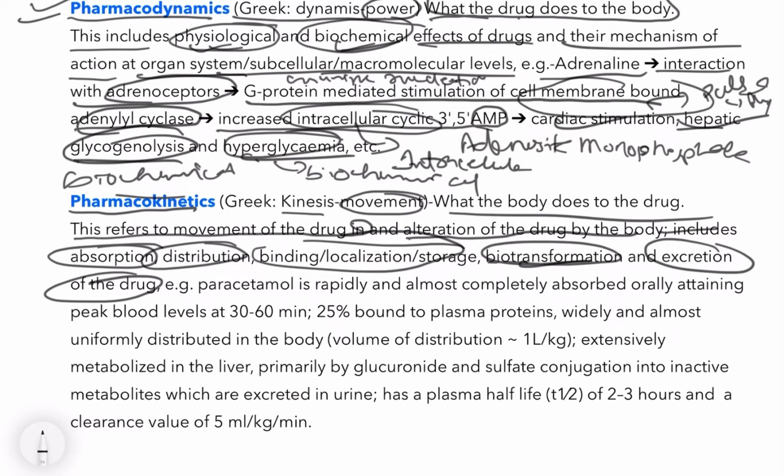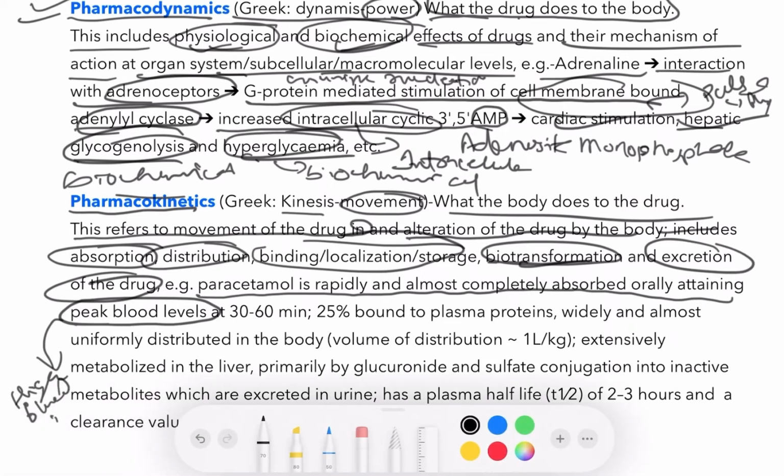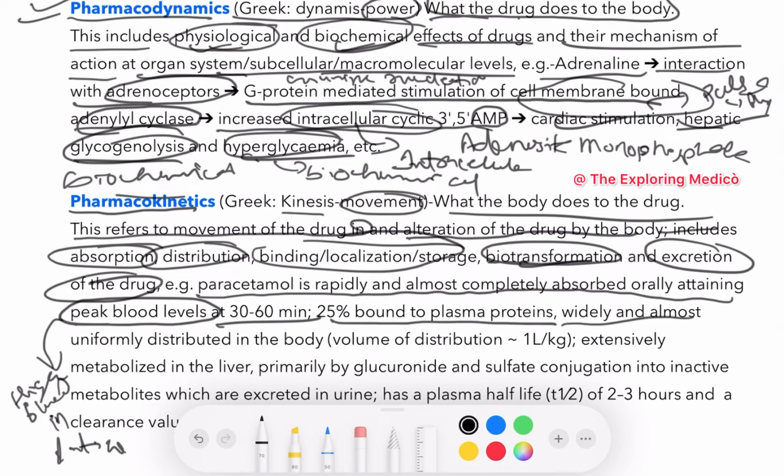For example, you can see paracetamol is rapidly and almost completely absorbed orally, attaining peak blood levels, that is the highest blood level in the patient, when the drug is absorbed at 30 to 60 minutes, which is 25% bound to plasma proteins, and widely and almost uniformly distributed in the body.